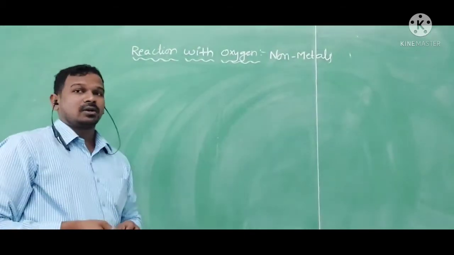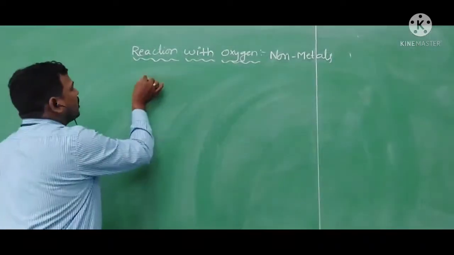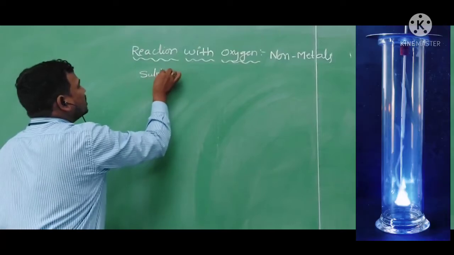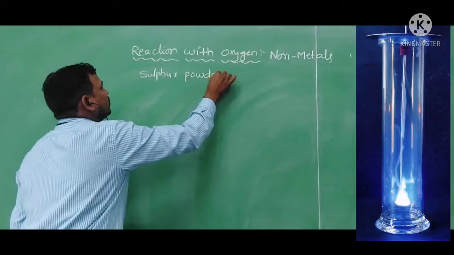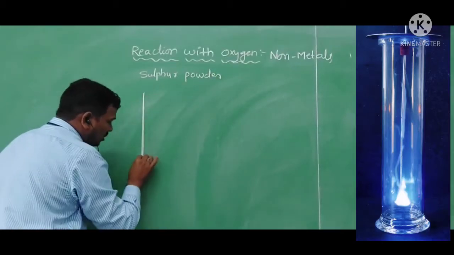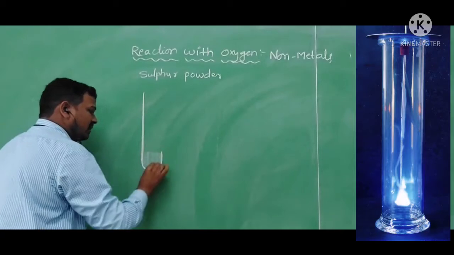To explain how non-metals react with oxygen, I am taking sulfur powder in a deflagrating spoon, which has a long stick.